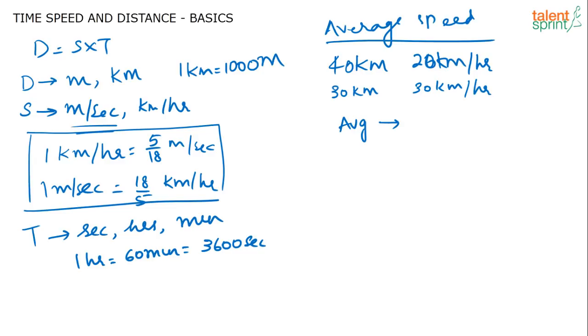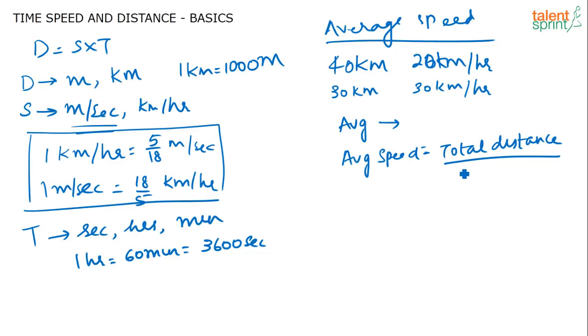The first thing we should know here is that when they ask for average speed, it does not mean you have to just do 20 plus 30 divided by 2. No, that's not how you calculate average speed. We all tend to make that mistake, never do that. We tend to think, for some time he's traveling at 20, then for some other time at 30, so the average is 20 plus 30 by 2, or 25 kilometers per hour. No, that's not how you do it. Average speed is always calculated as the total distance covered divided by the total time. Total distance by total time.